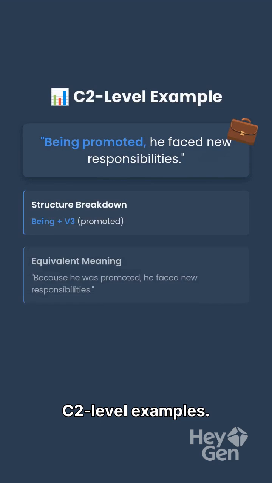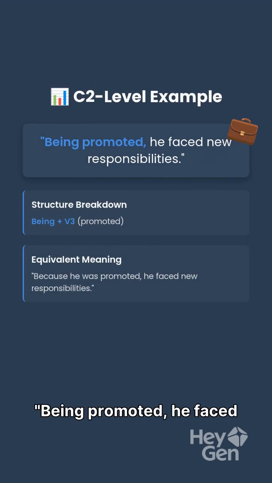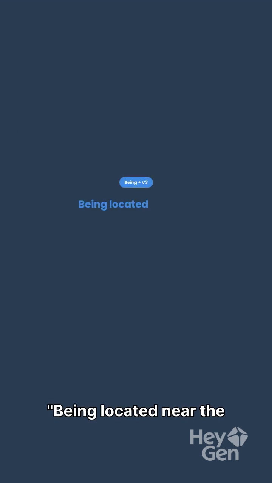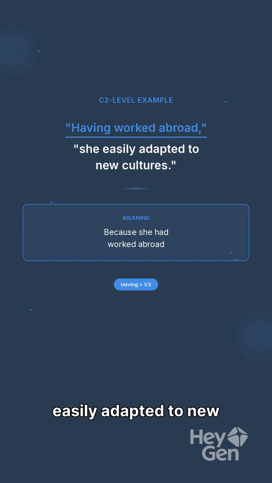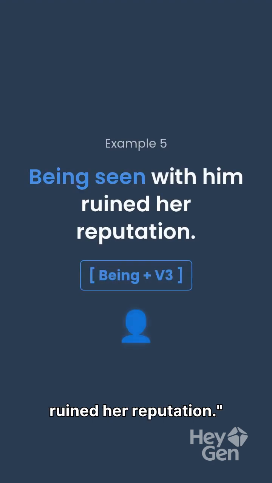Let's look at some C2 level examples. Being promoted, he faced new responsibilities. Being located near the border, the town faces constant tension. Having worked abroad, she easily adapted to new cultures. Having been betrayed, he found it hard to trust again. Being seen with him ruined her reputation.